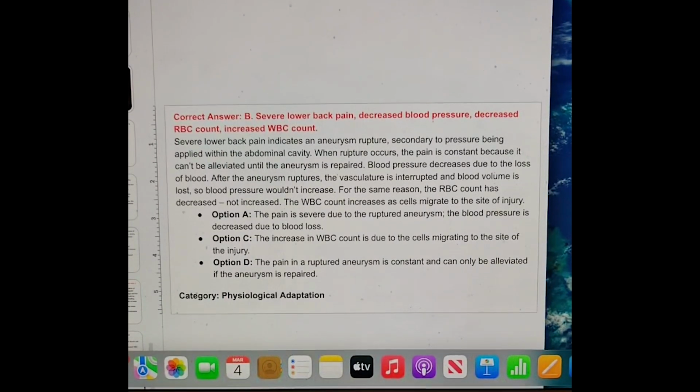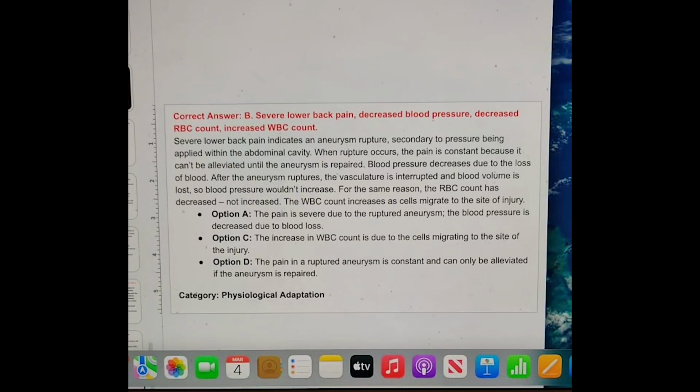And the answer is B, severe low back pain, decreased blood pressure, decreased RBCs with an increase of WBCs. So severe lower back pain indicates an aneurysm rupture secondary to pressure being applied within the abdominal cavity. When rupture occurs, the pain is constant because it cannot be alleviated until the aneurysm is repaired. Blood pressure decreases due to the loss of blood into the abdominal cavity, y'all. Where else do you think the blood's going?